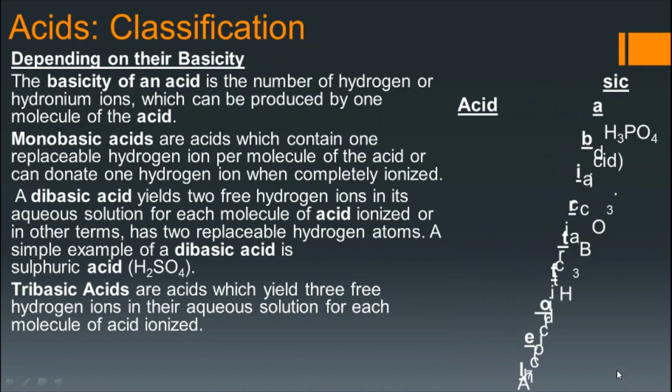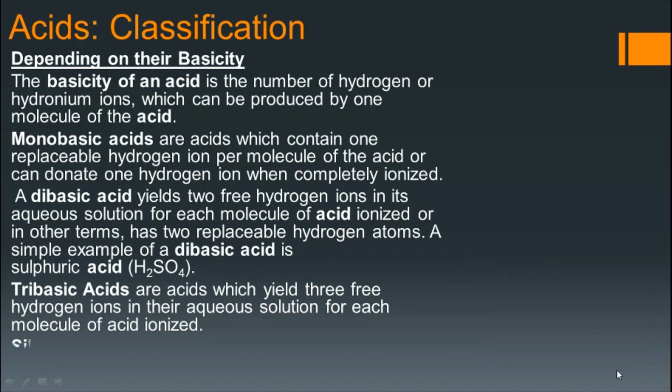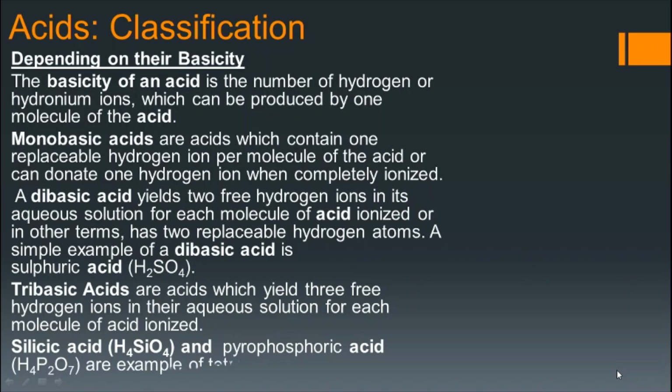Similarly, you can see silicic acid H4SiO4 and pyrosulfuric acid H4P2O7 are examples of tetrabasic acid. So this is the basicity. Basicity mainly tells about how many hydrogen or hydronium ions are produced by one molecule of the acid when it is dissolved in water.